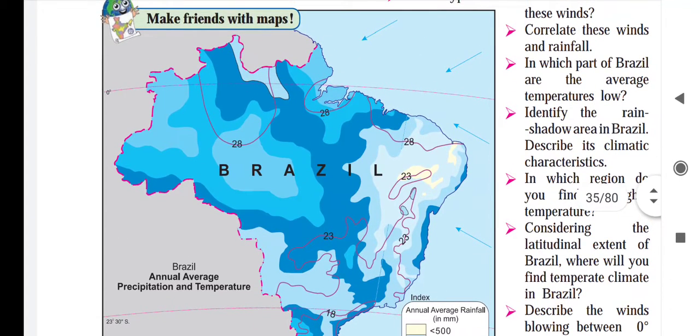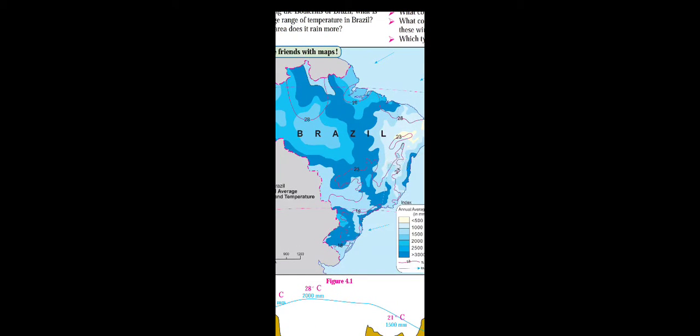So in the north side the temperature of Brazil is hot because the equator is passing through the northern side, while the temperature in the southern part is comparatively lower.